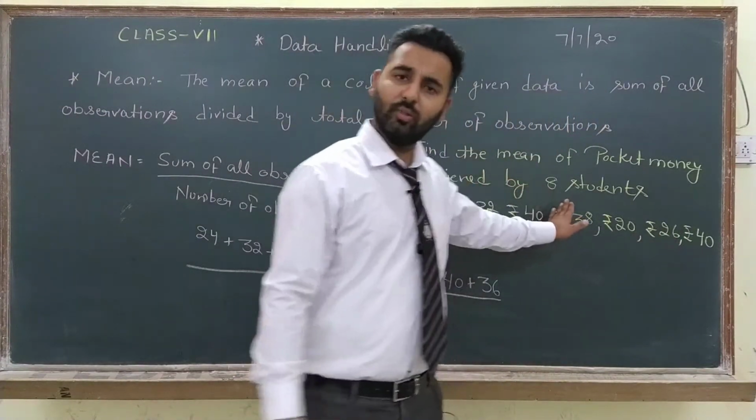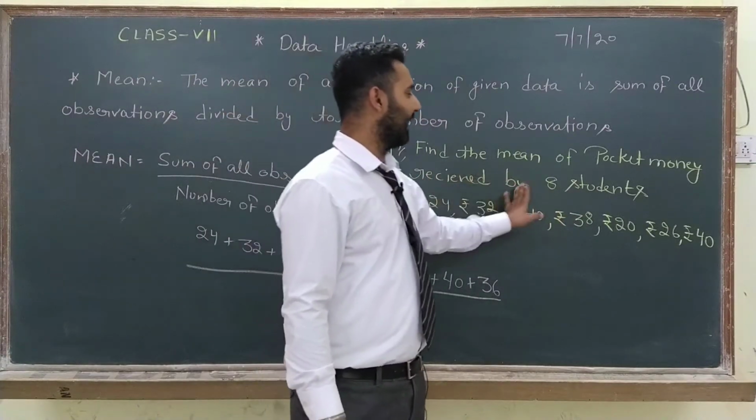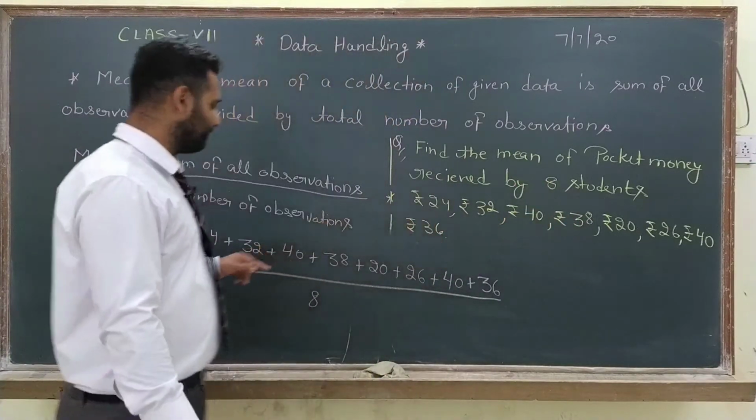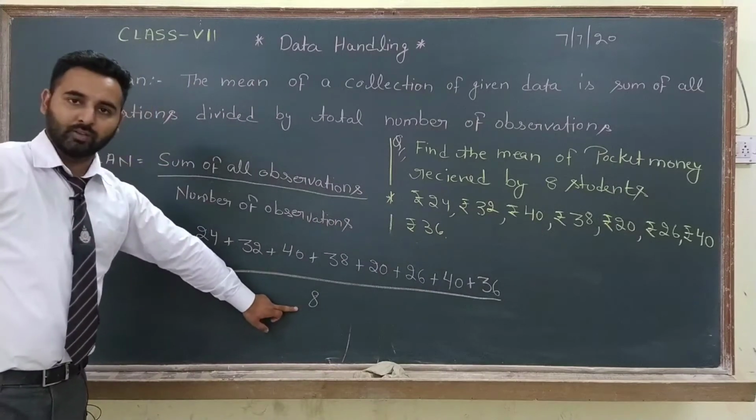And in the question also it is given received by 8 students. Means the number of students is 8. That's why divided by 8.